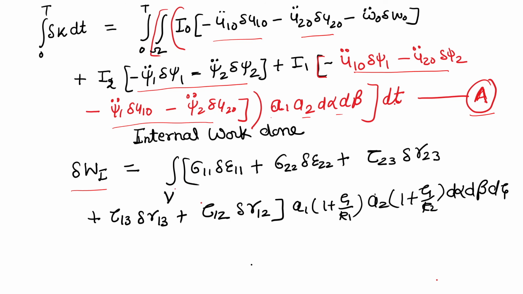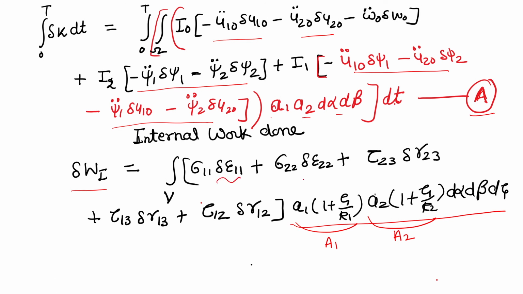It will be integration over volume of sigma 11 del epsilon 11 plus sigma 22 del epsilon 22 plus tau 23 del gamma 23 plus tau 13 del gamma 13 plus tau 12 del gamma 12, and volume element: small a1 (1 plus zeta by r1), we can call this a1 and this a2, d alpha d beta d zeta.